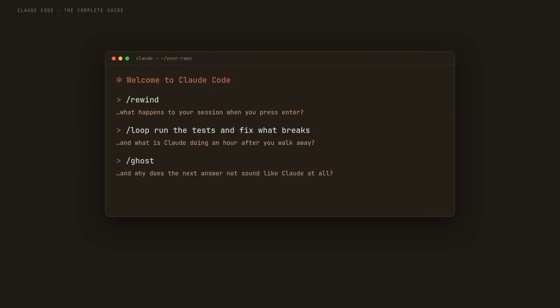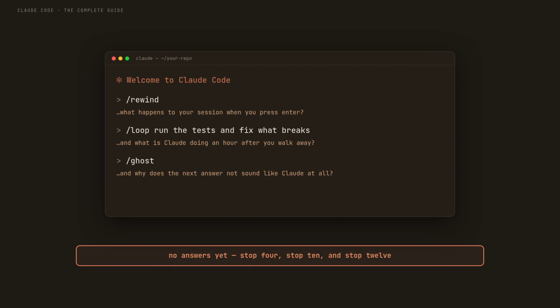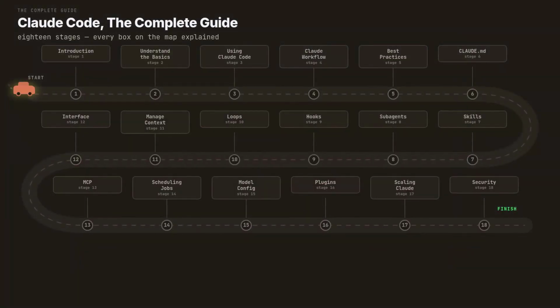Question 3, you type /ghost, and every answer after that stops sounding like Claude. What changed? Hold all 3 answers. They are stops 4, 10, and 12 on a map with 18 stops. Here is the map. This is the complete Claude Code Guide for 2026. The whole roadmap and every box on it explained.